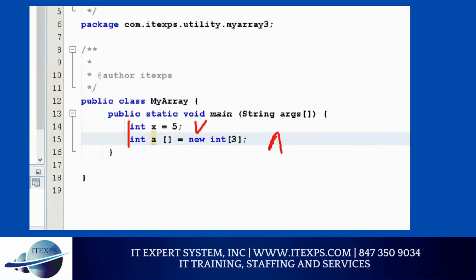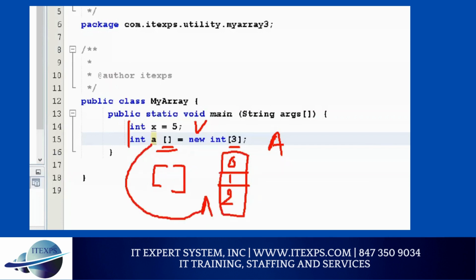There is no way you cannot detect the array because an array always has a rectangle block like this. And this is the size. So you can say 0 floor, 1 floor, and 2 floors. So you have 3 floors. You can store 3 different values. And this array name is A. So the building name is A, it has multiple floors. The total floor is 3, array size is 3. So far so good? Say yes.